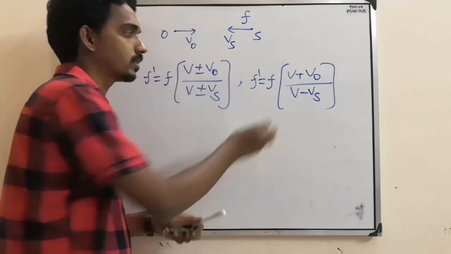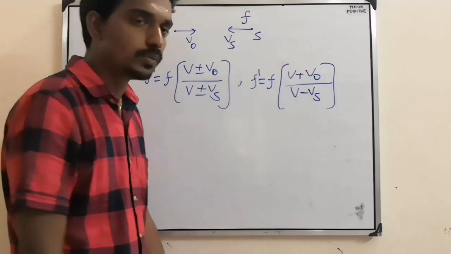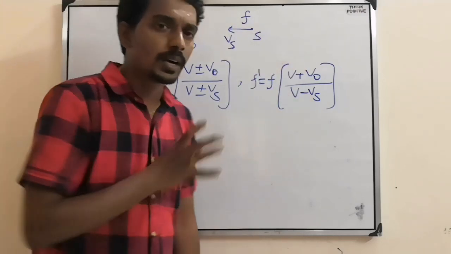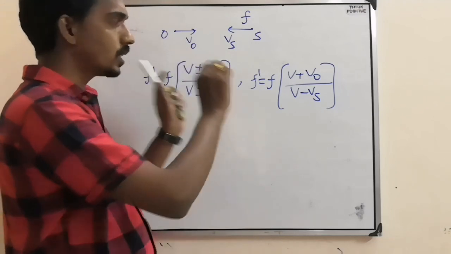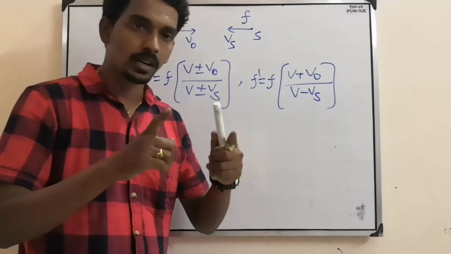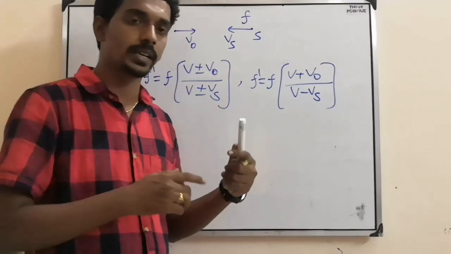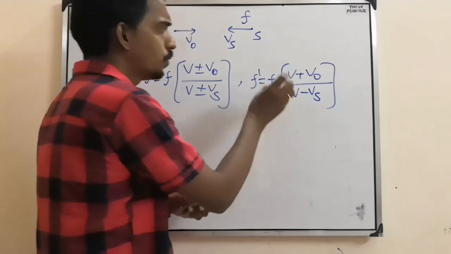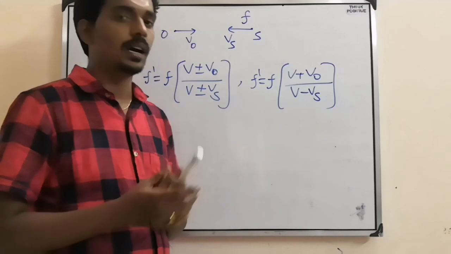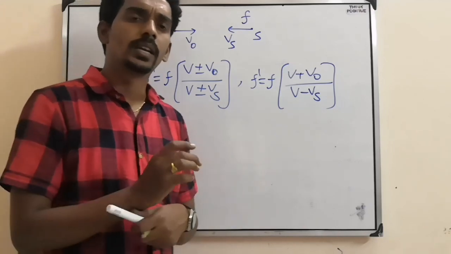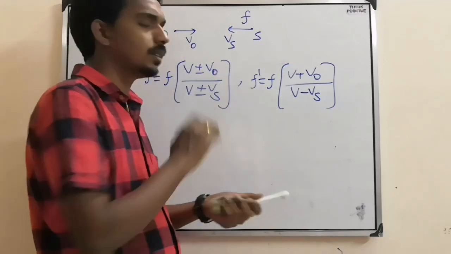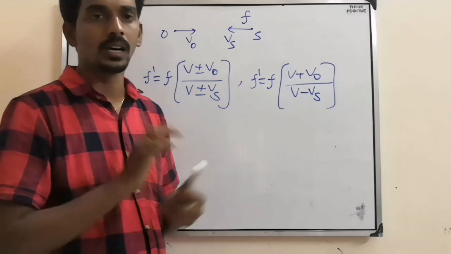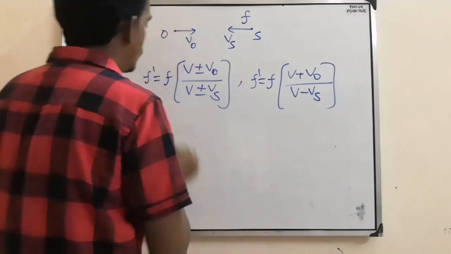Less means minus. So this way you try to understand the situation. Draw the diagram. Observer approaching or receding. Source approaching or receding. If you find the formula, then you can just substitute the values, whatever they have given in the numerical.